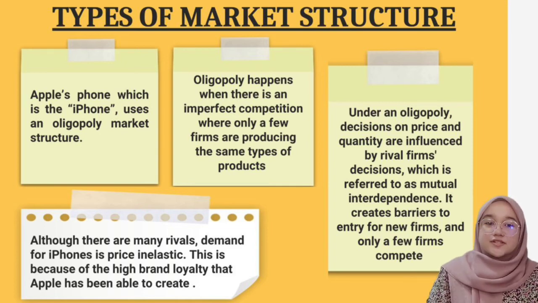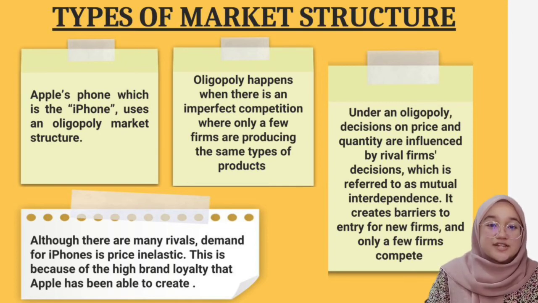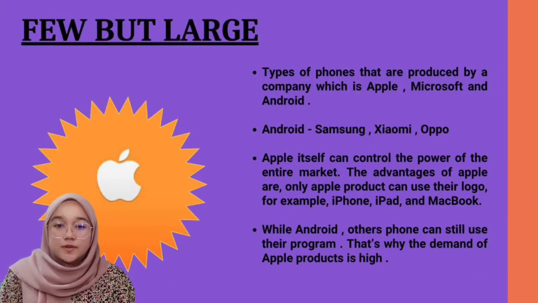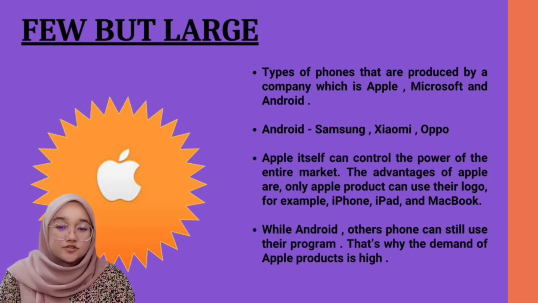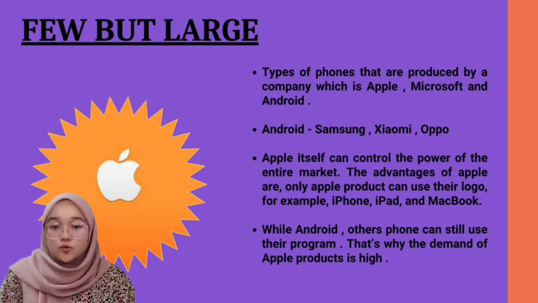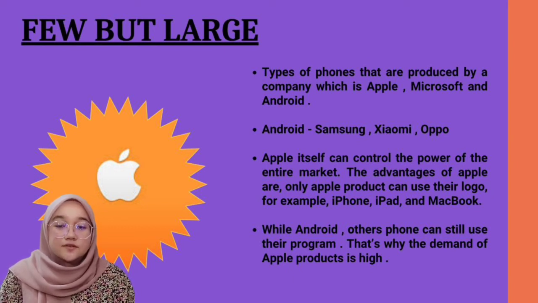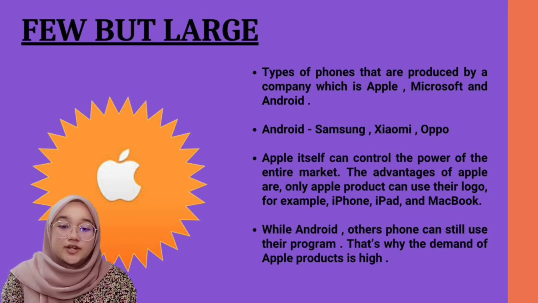Although there are many rivals, demand for iPhone is price inelastic. This is because of the high brand loyalty that Apple has been able to create. There are few but large producers of phones, which are Apple, Microsoft, and Android. Android includes Samsung, Xiaomi, and Oppo. Apple itself can control the power of the entire market. The advantage of Apple is that only Apple products can use their logo, for example, iPhone, iPad, and MacBook, while with Android, other phones can still use their program. That's why the demand for Apple products is high.